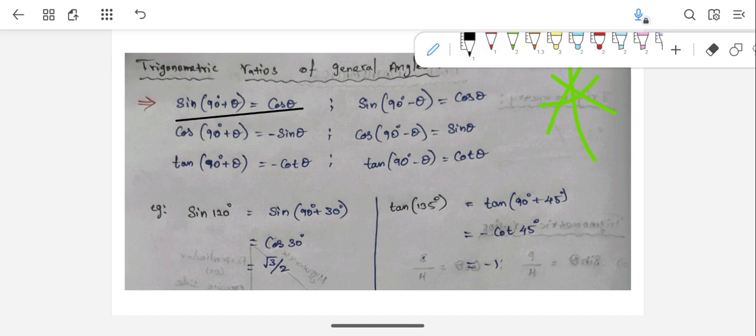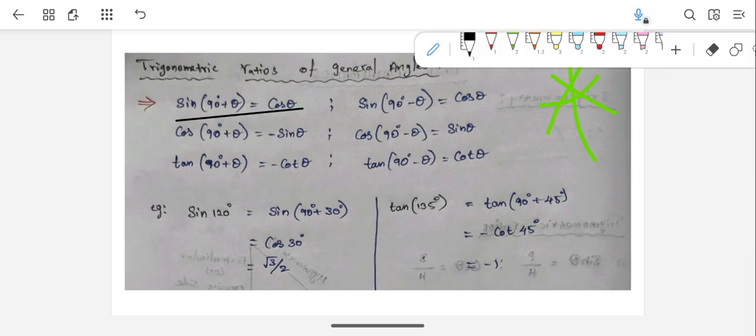Whenever you get an angle, any angle that is given, for example, some angle they are giving, if you can write that angle in terms of 90 plus theta, then any value you can put in that theta. 90 plus theta means whatever angle they have given already, it will come. So like that, you can split and write.